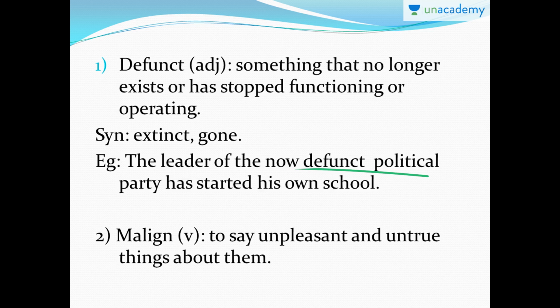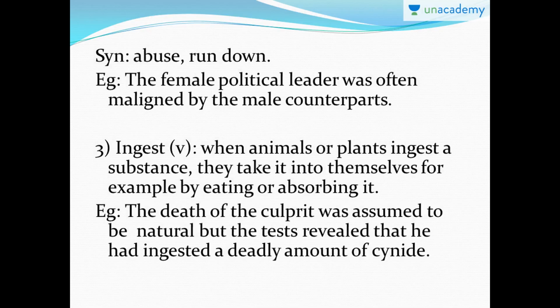Next one is malign. Malign, G-N, we pronounce it as malign. Okay, it's a verb which means to say unpleasant and untrue things about somebody. Be it anybody for that matter. So when someone says untrue things or unpleasant things about somebody, that act is called malign. Synonyms are abuse, run down.